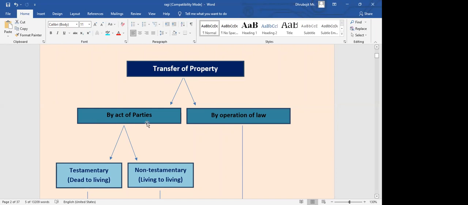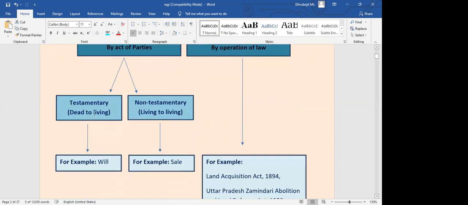So when we talk about act of parties, it may be testamentary or non-testamentary, as in when a person is living, at that point in time only he can transfer it, or it may be once the person dies, after that property will be transferred, by way of will. Even if a person writes a will, technically he is preparing it when he is alive, but it will be executed only when he dies. So it is called testamentary. Non-testamentary, as in from living to living person, they are transferring.